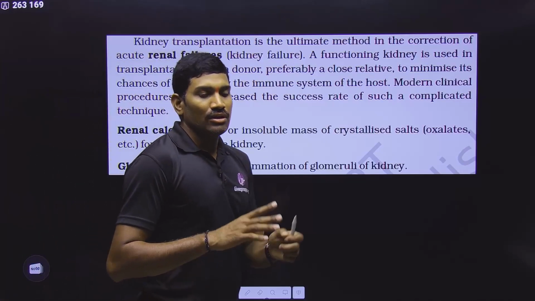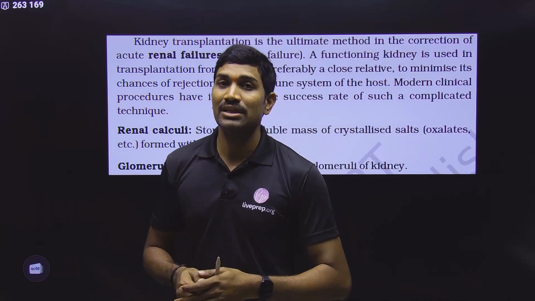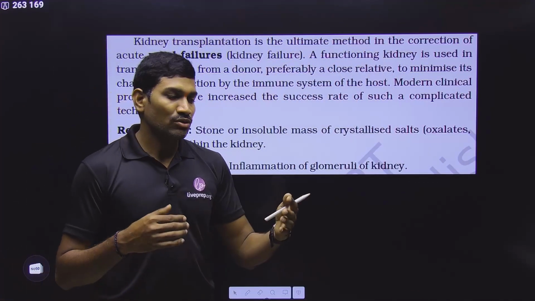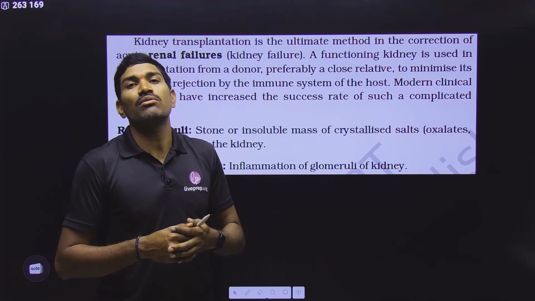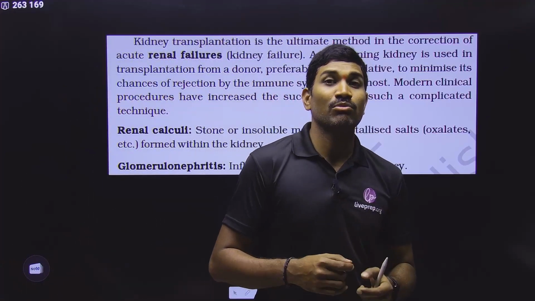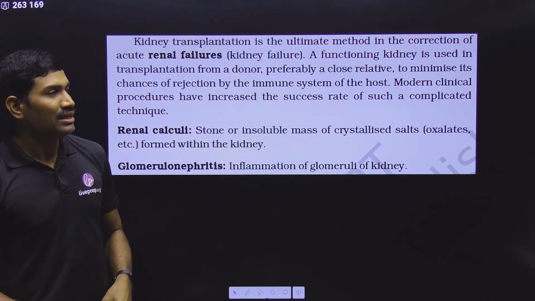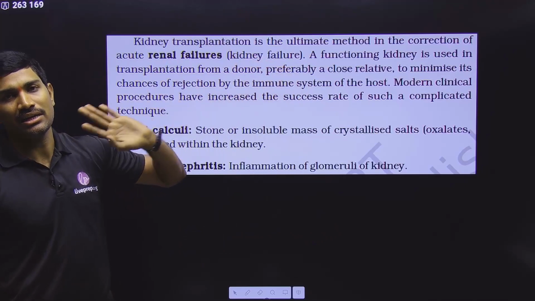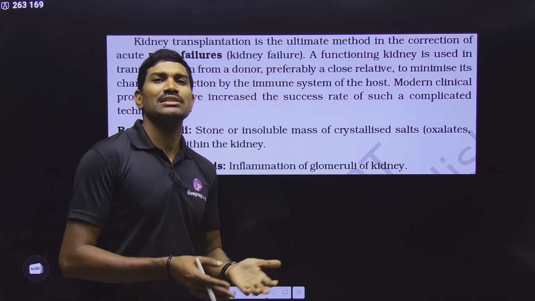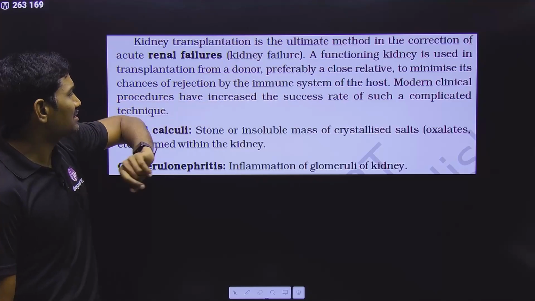Before going for the transplantation, we need to go for antigen matching also. That's the reason why generally they say that matching will be better or more successful if the kidney is taken from close relatives. So from close relatives we can take a kidney, and that kidney can be transplanted here, so that the chances of rejection will be very, very less. This is the ultimate concept of this.